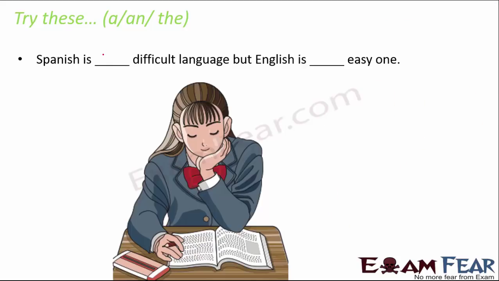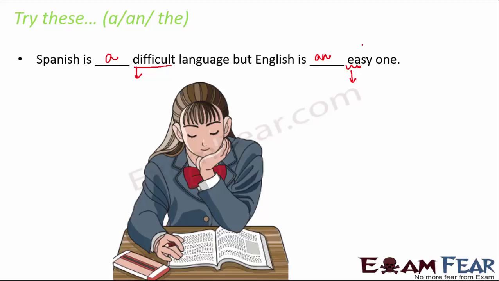Spanish is dash difficult language, but English is dash easy one. So here, if you see, difficult starts with D, which is a consonant, so we use a. Spanish is a difficult language, but English is dash easy one. So easy, it starts with E, which is a vowel, so we will say English is an easy one.